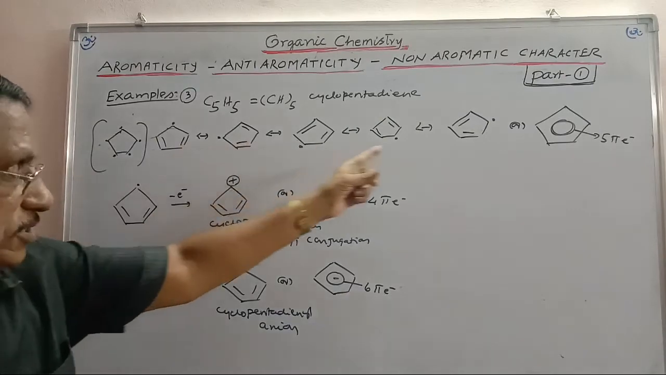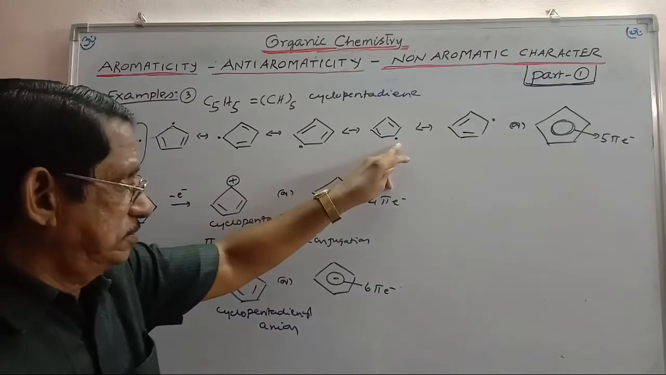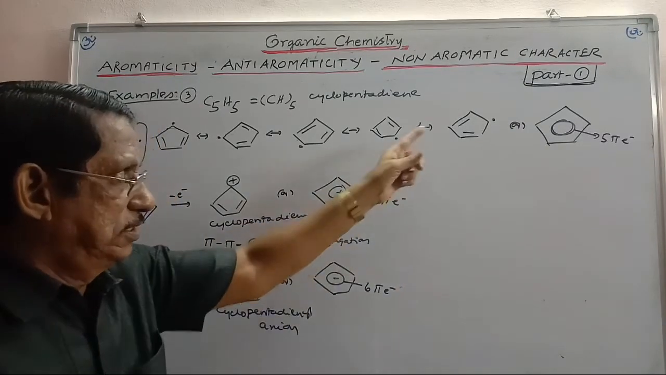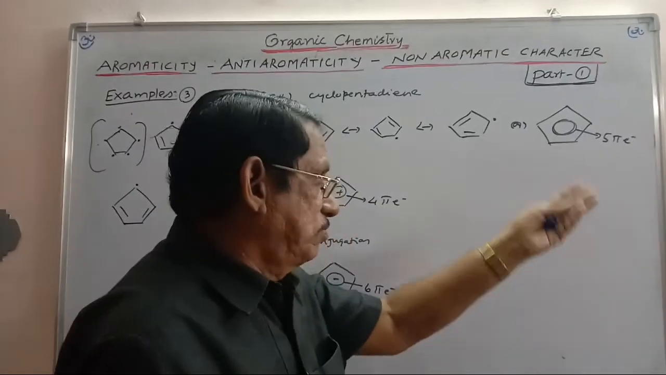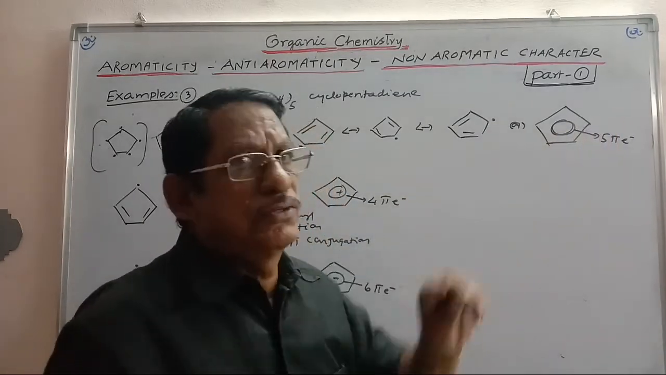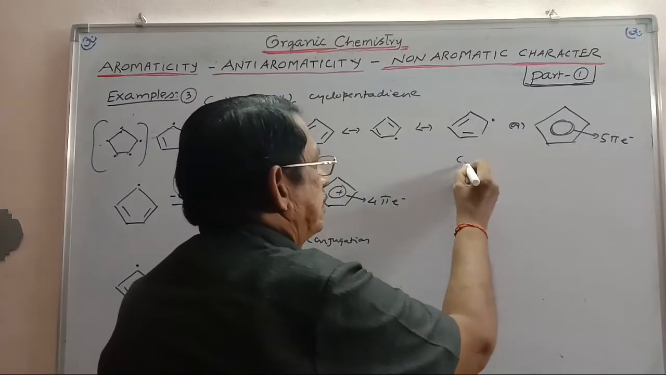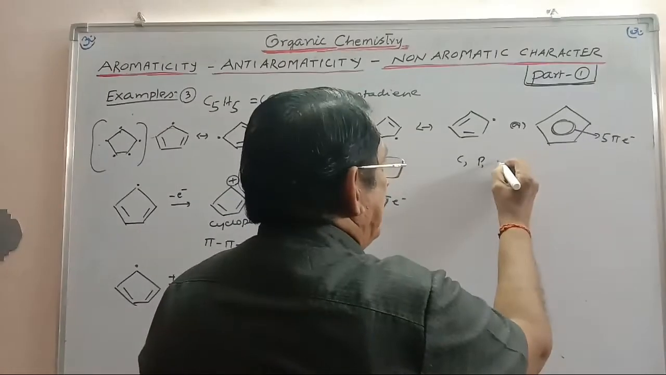These are all the original structures. Along with the 2 pi bonds, the odd electron, the single electron present on one carbon, will be delocalizing. And so all the p orbitals containing 1 electron each are overlapping to give you a delocalized pi electron cloud, containing only 5 electrons. Now let us see. It is cyclic, it is planar, no doubt. It is having delocalization.